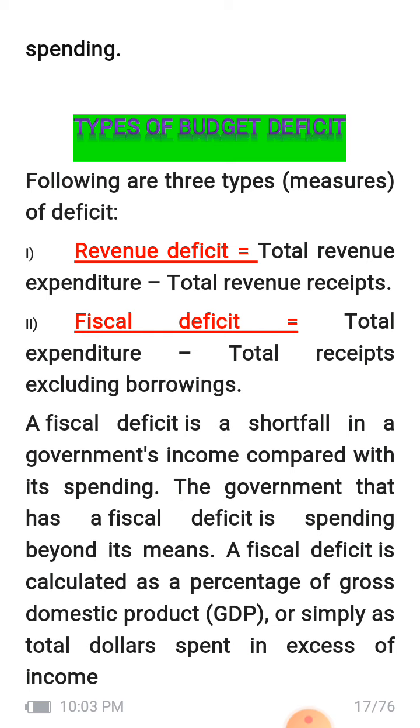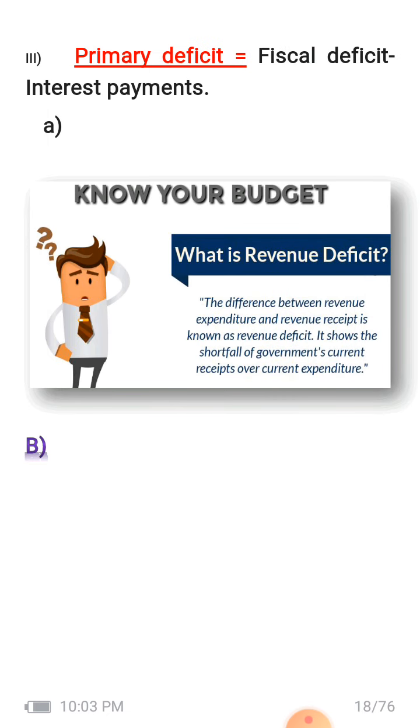Fiscal deficit means total expenditure minus total receipts excluding borrowings, right? The fiscal deficit is a shortfall in government income compared with its spending. The government that has a fiscal deficit is spending beyond its means. A fiscal deficit is calculated as a percentage of gross domestic product or simply as a total dollar amount spent in excess of income, right?